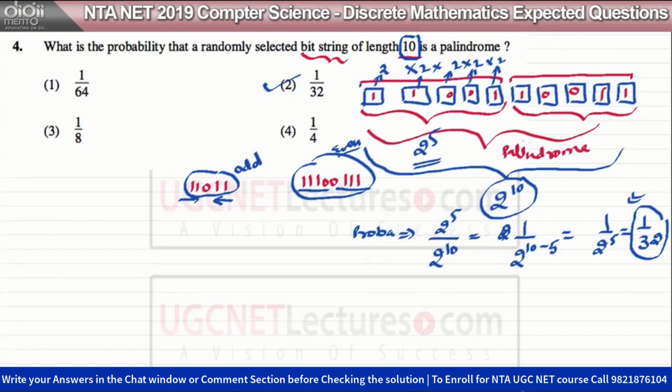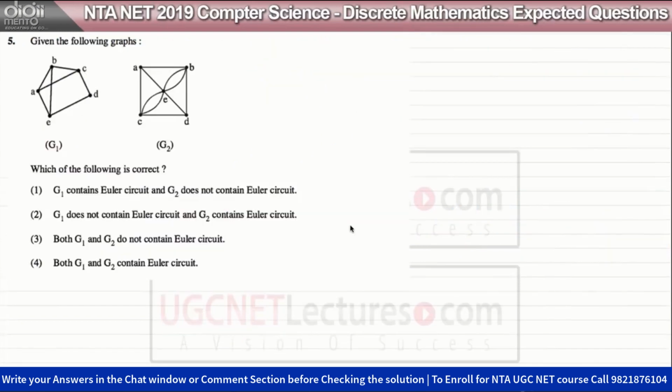Now let us look at this question. This question is based on Euler graph, and we know what is an Euler graph and a Hamiltonian graph. For revision purposes, let me explain it again. We have Euler path. Euler path means if we have a graph like this, then we want to visit every edge exactly once, right? You can visit any vertex any number of times, you can visit a vertex more than once, but you have to visit an edge exactly once.